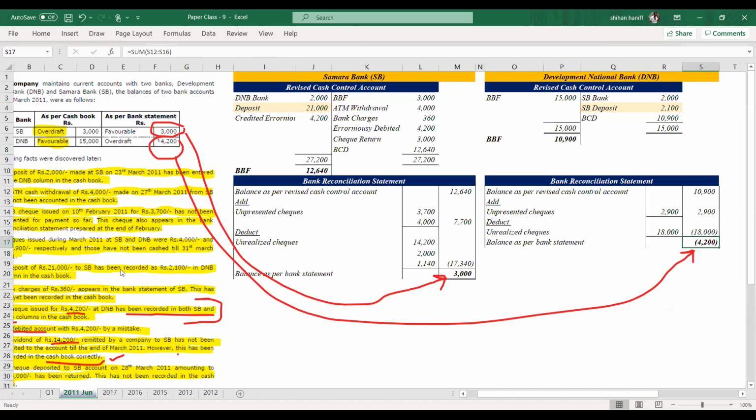Any questions? You have to clearly understand preparing two bank statements for reconciliations.